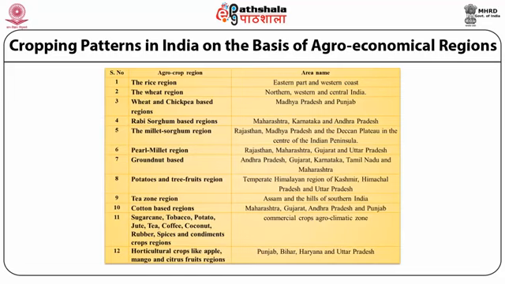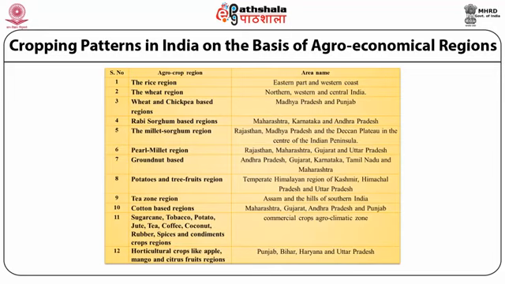Groundnut, which is considered a cash crop, is mainly cultivated in Andhra Pradesh, Gujarat, Karnataka, Tamil Nadu and Maharashtra. The potato and tree fruit region is basically in the temperate zone of India, which is considered in Kashmir, Himachal Pradesh and the higher altitudes of Uttar Pradesh, that is, Uttarakhand.